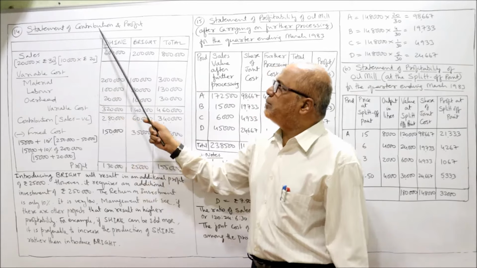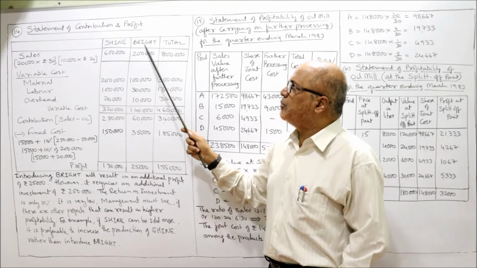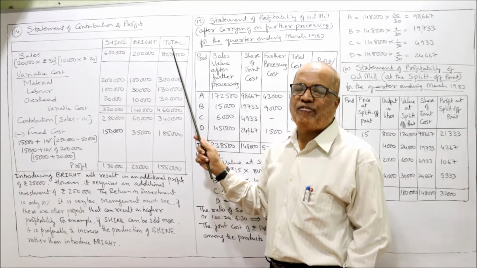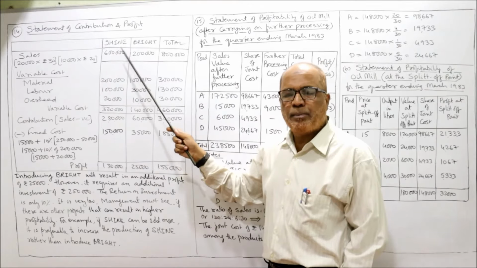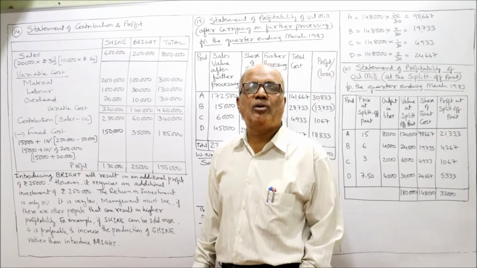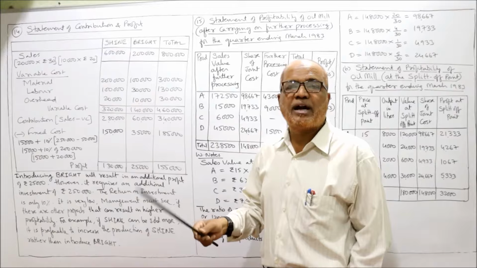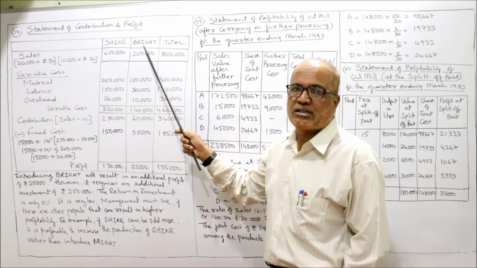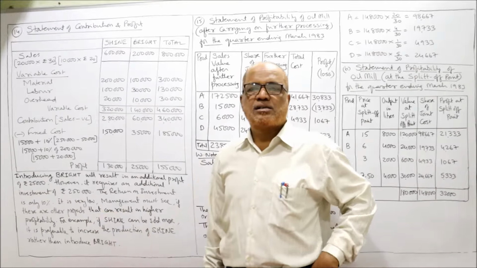Now see, the statement of contribution and profit. Shine, Bright, total: I have prepared 3 columns. Shine is the existing product. The company presently makes 20,000 units of Shine, whereas the company has a proposal to make 10,000 units of Bright. First of all, we'll take the sales.